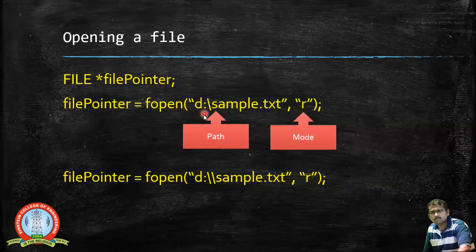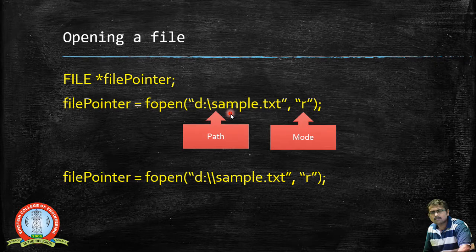What happens here is that two values are being passed into this function. The fopen function accepts two arguments. The first value is the name of the file.